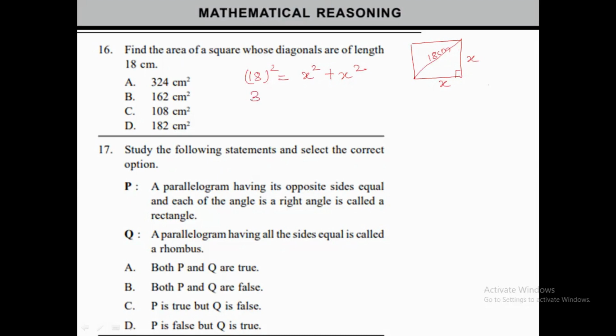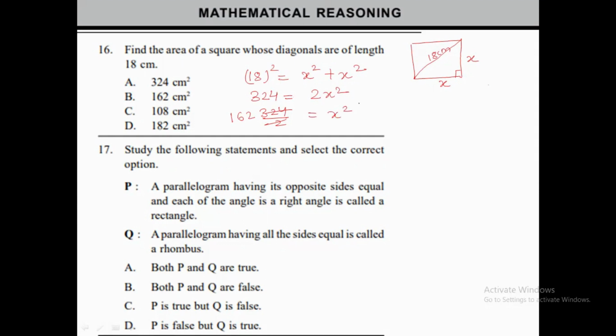324. Okay, so 324 is equal to 2 times x square. Now we need to divide 324 by 2. So what are we getting? We are getting 162. Okay, 162 we are getting. So 162 is equal to x square.